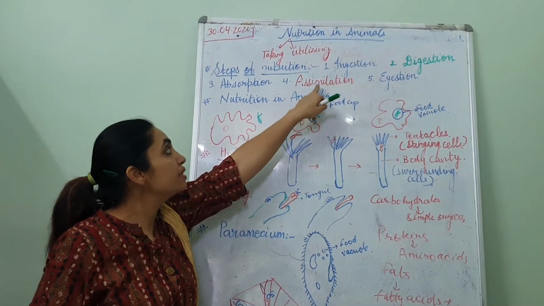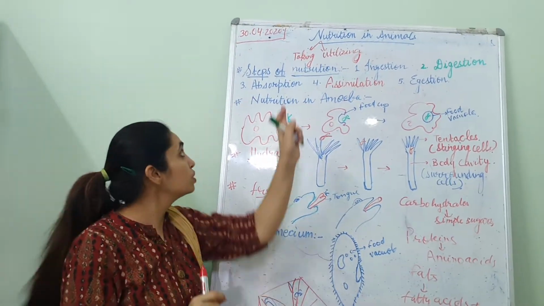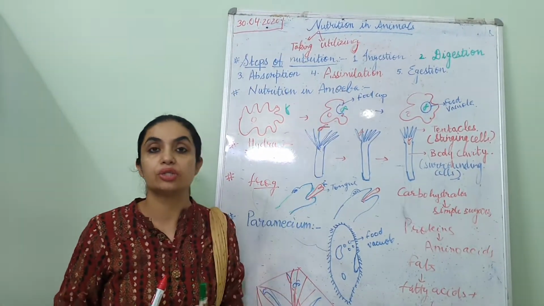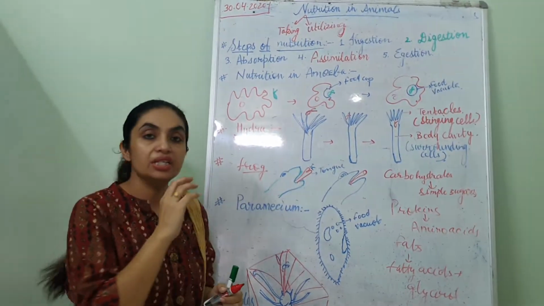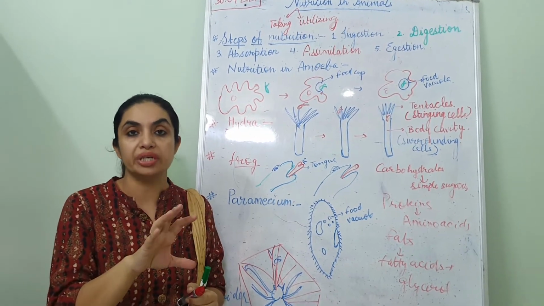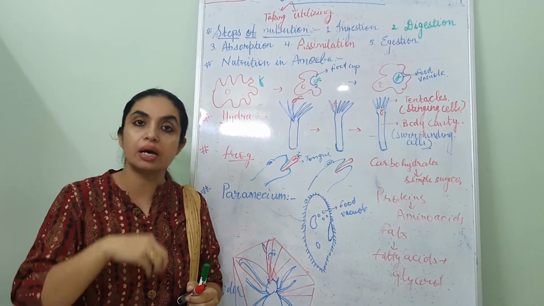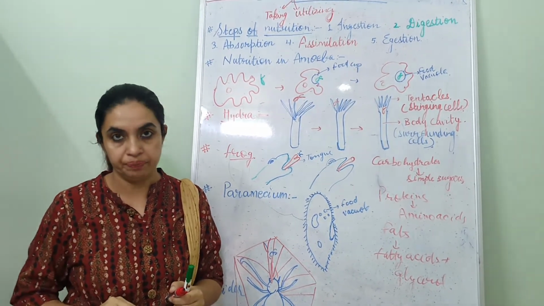Then the next term is assimilation. There is a thin line of difference between absorption and assimilation, so please don't get confused. Listen carefully. Assimilation means when the body uses up those nutrients. Suppose your father has given you 100 rupees to spend.